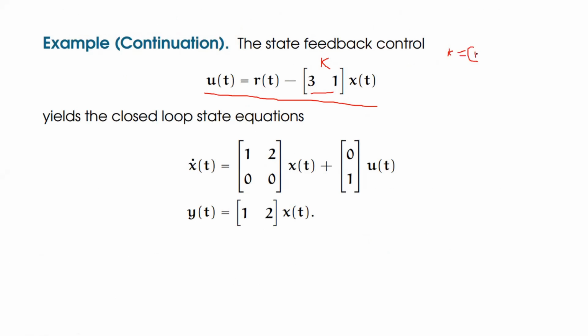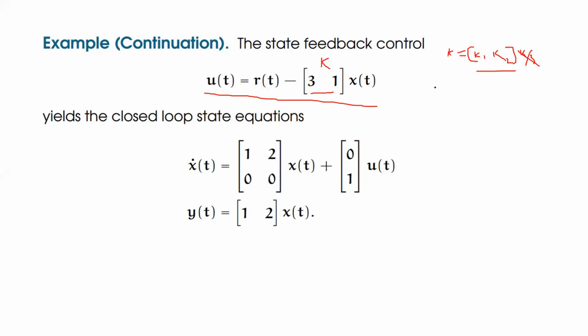Let the first element be k1 and the second element be k2. Suppose it is a 3 by 3 matrix, then I would add one more element, that is k3. But here there is no need to add k3 because it is a 2 by 2 matrix. Therefore, the values of the k matrix would be k1 and k2. That always depends upon the order of the system. So here we are considering a 2 by 2 matrix, therefore I will take k1 and k2 values only.